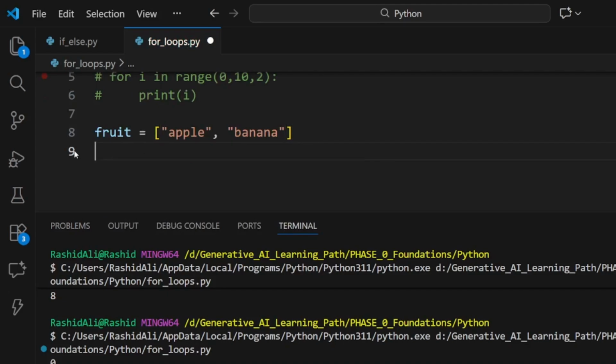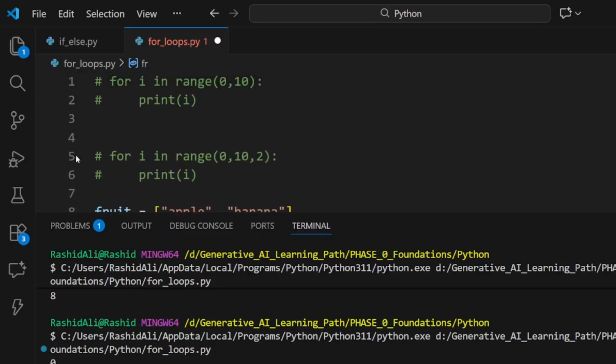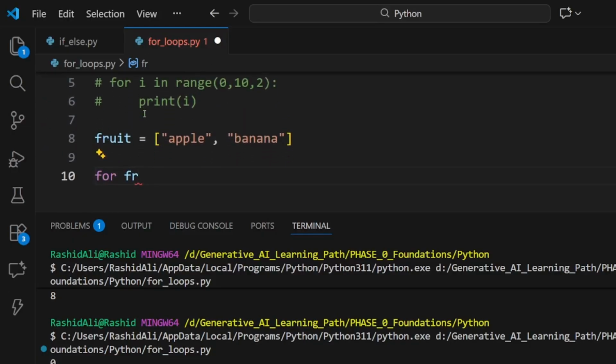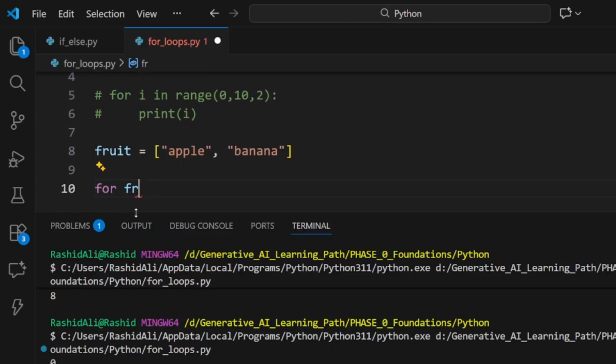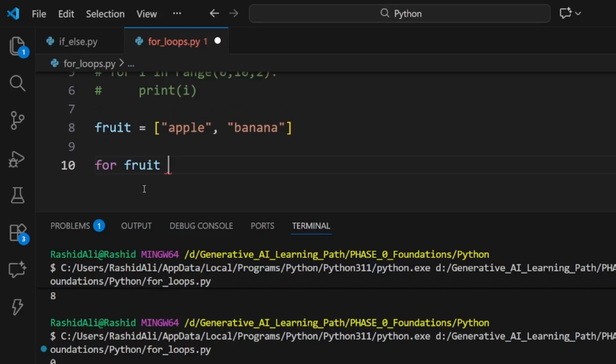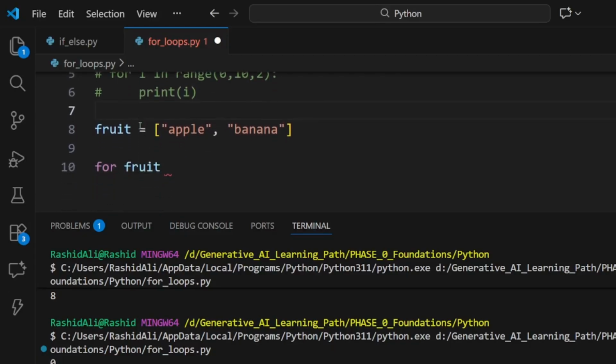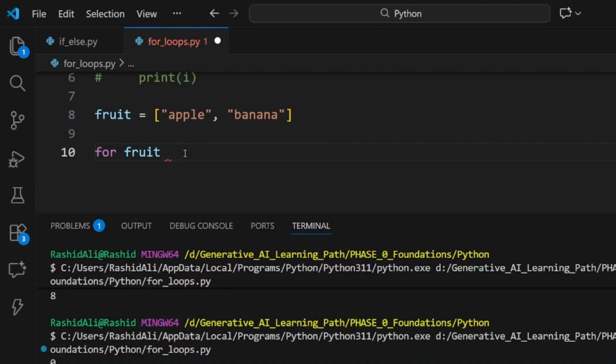To save our time we are just going to make it. So the for loop is for fruit, and you can see that we have changed the variable to fruit instead of I. It is up to us what name we want to give it. By convention people use I, but we can use any other name in the place of I.